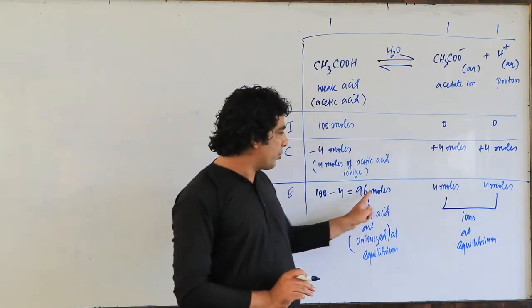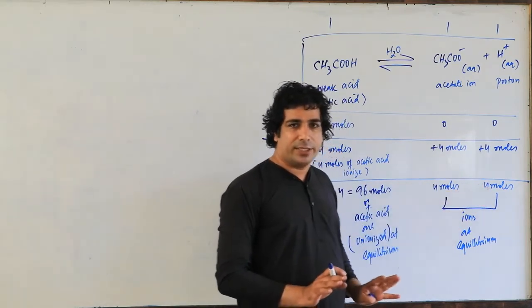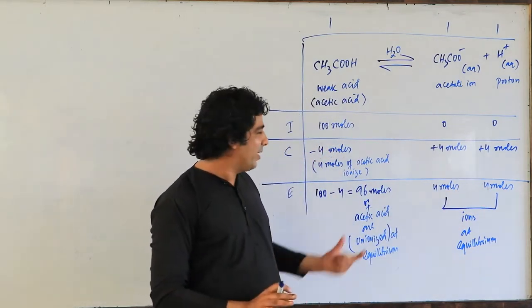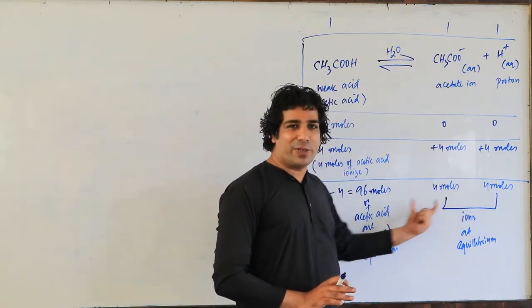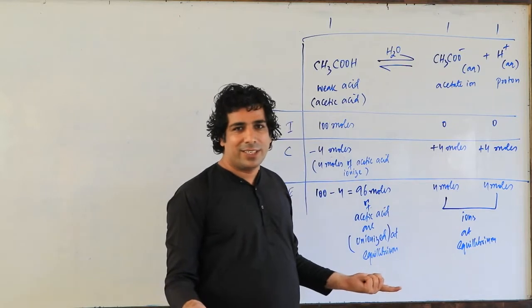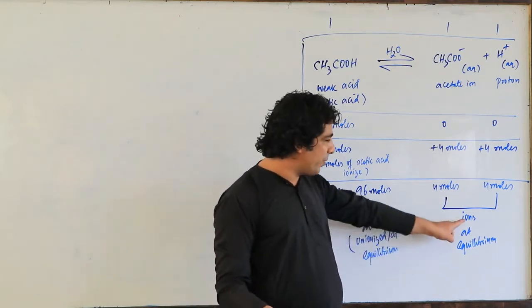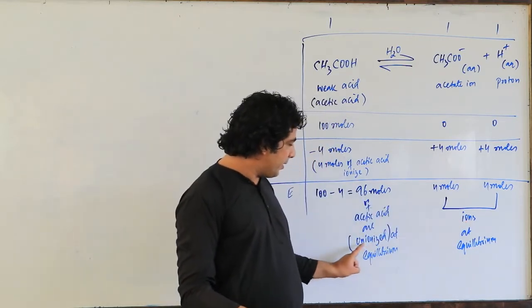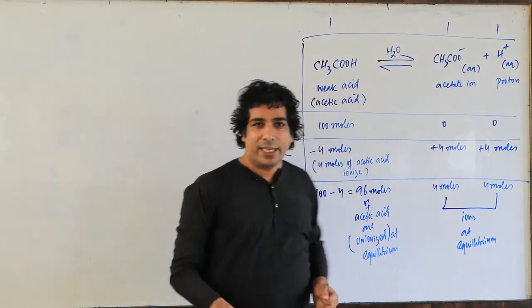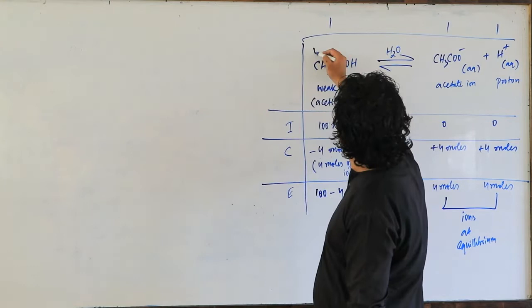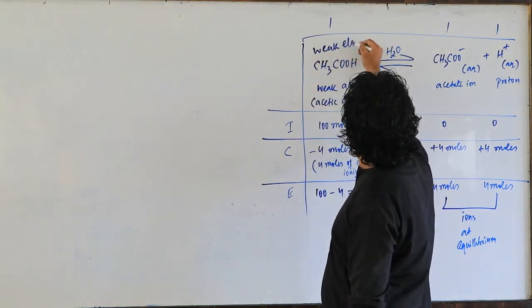Now this concentration will remain constant. So there will be the equilibrium between this concentration and this concentration. So equilibrium is established between these ions and this unionized, which acid? Acetic acid. And acetic acid is which electrolyte? It's a weak electrolyte, my dear friends.